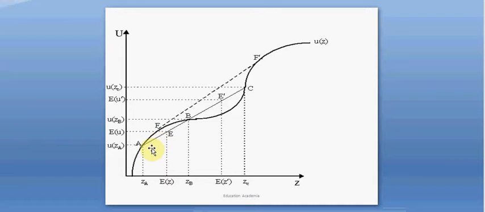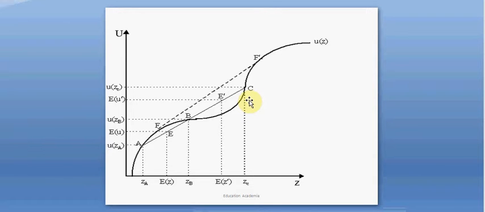I'll go to the curve first of all. This curve has different segments. The first one, below B, is concave. When it's concave, it shows risk averse behavior. In between B and C, it is convex, so it's risk seeking. Convex means risk taking. When we go above C, it again becomes risk averse. That's concave. So there are three different segments.